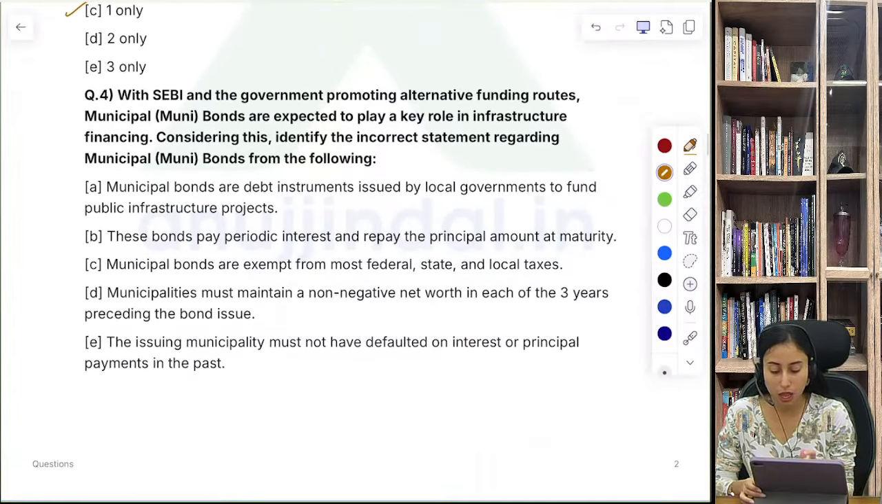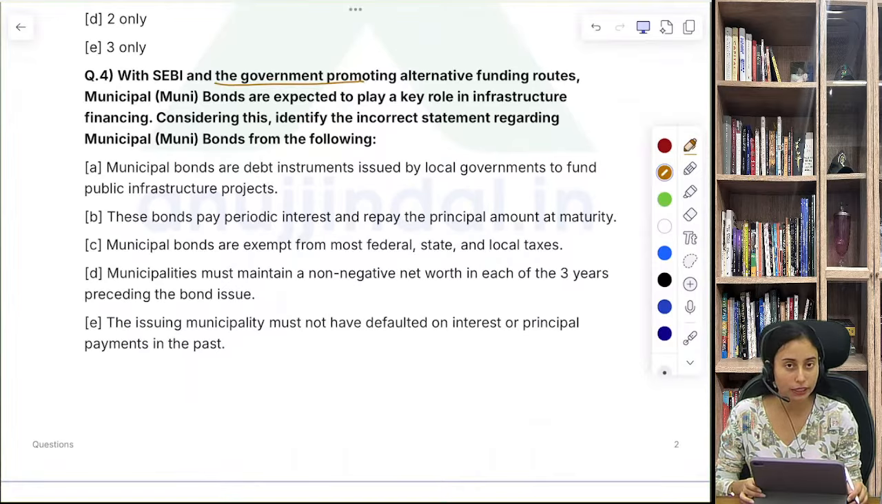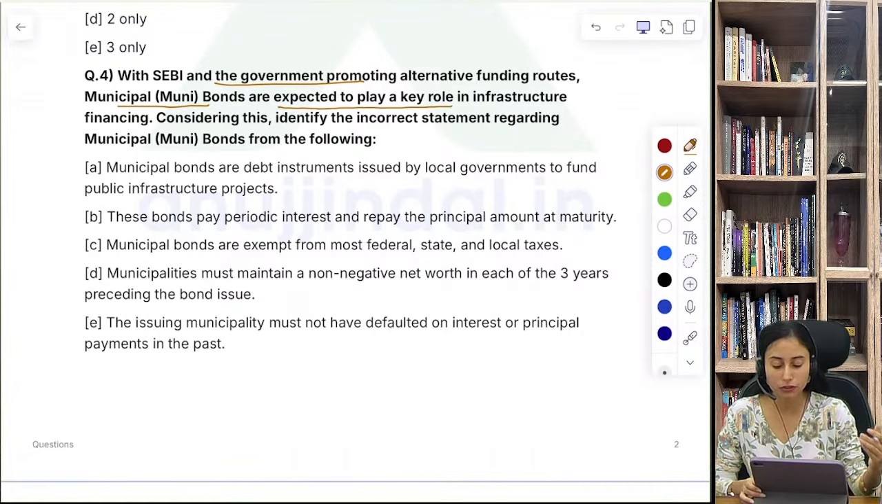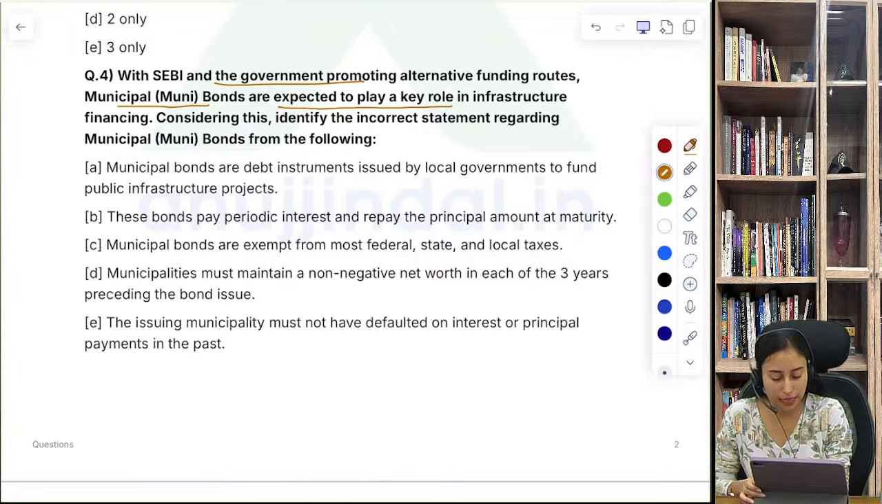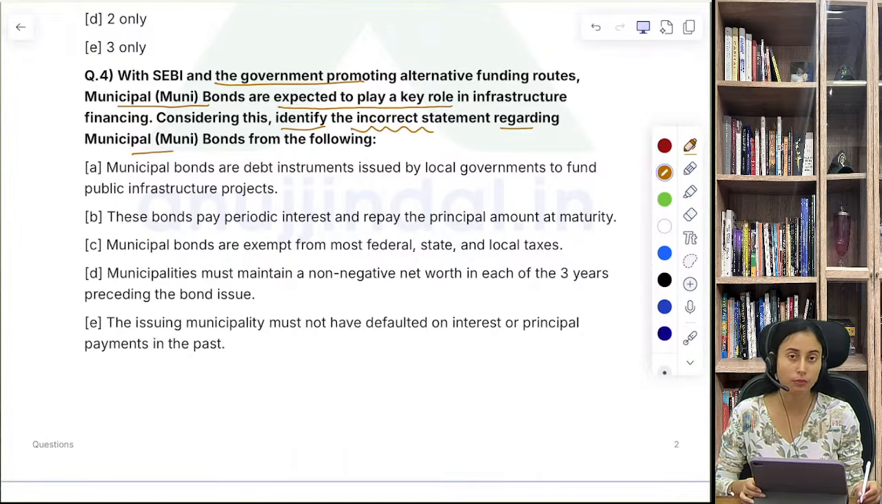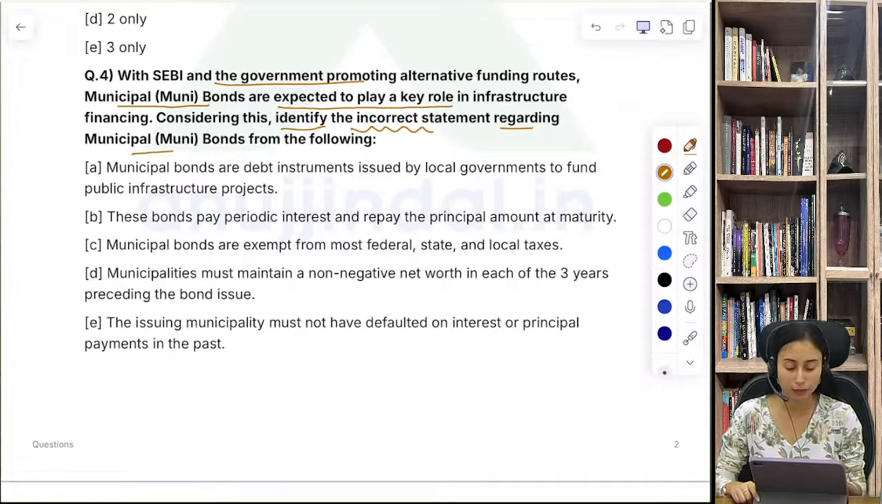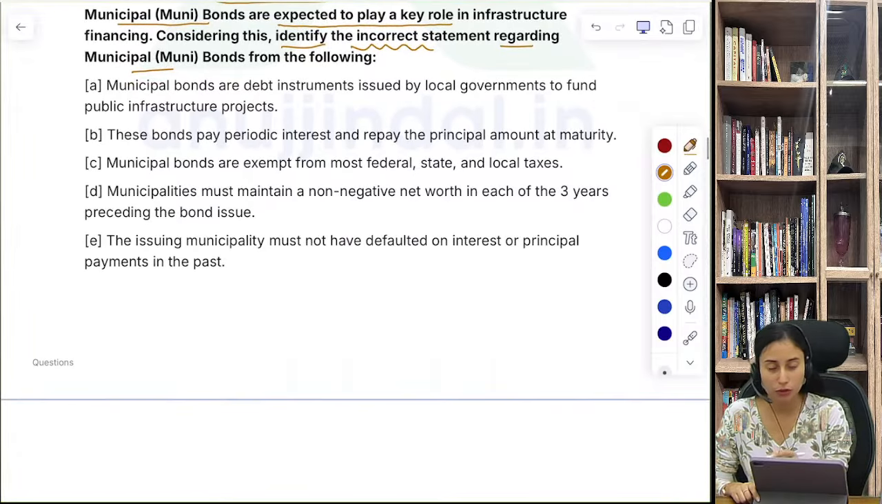Question number 4. With SEBI and the government promoting alternative funding routes, municipal or muni bonds are expected to play a key role in infrastructure financing. Considering this, identify the incorrect statement regarding muni bonds from the following. You must know what the types of bonds in the market are, and what you think is the incorrect statement regarding muni bonds. Okay, so let's read out the options.